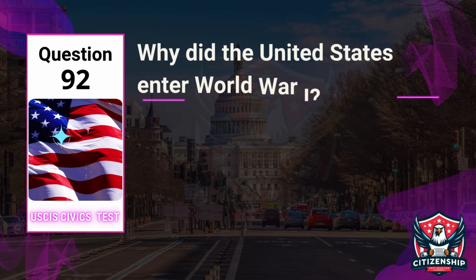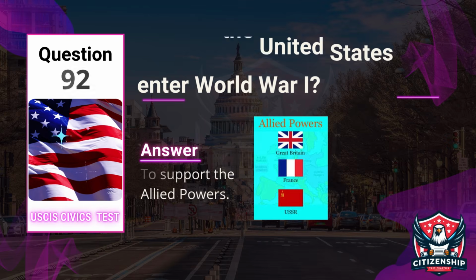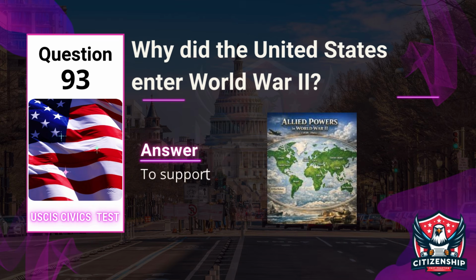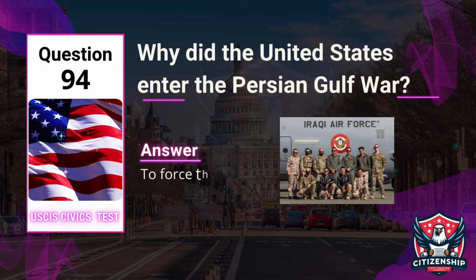Question 92. Why did the United States enter World War I? Answer. To support the Allied powers. Question 93. Why did the United States enter World War II? Answer. To support the Allied powers. Question 94. Why did the United States enter the Persian Gulf War? Answer. To force the Iraqi military from Kuwait.